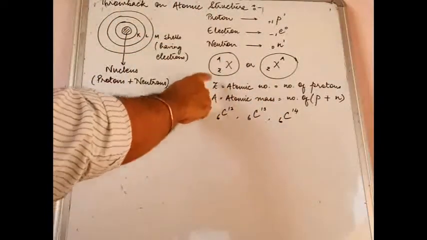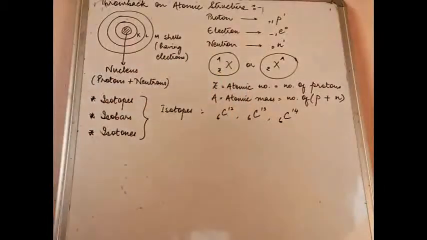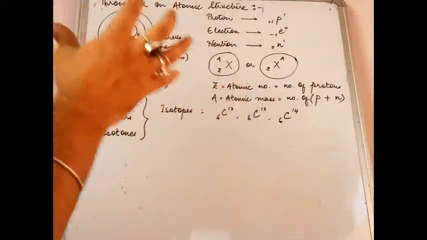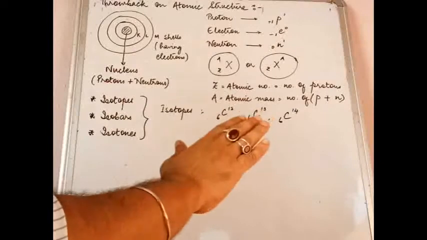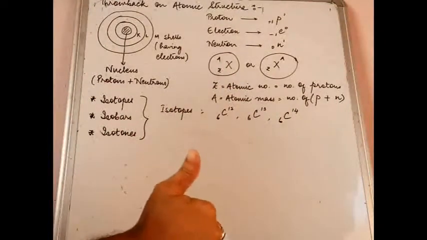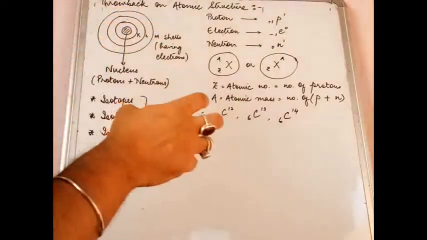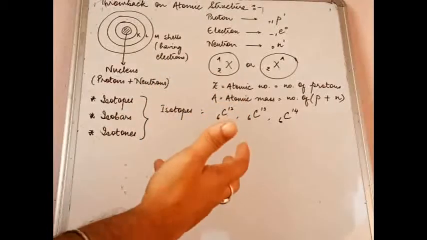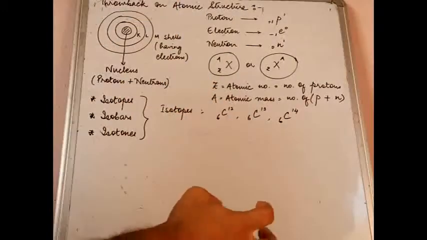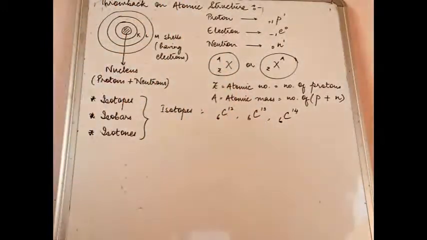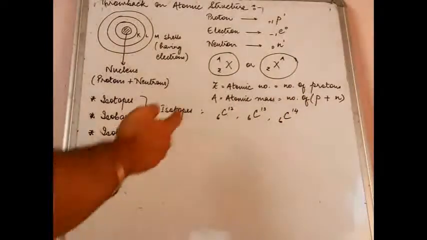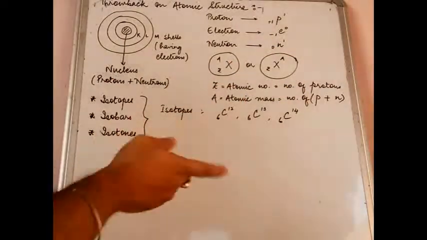This A stands for atomic mass, and this mass is basically the mass of the atom. The word atomic mass tells you that it is the mass of the entire atom, but as a chemistry student, you know that the electrons do not have much mass. Their mass is negligible. So whatever mass an atom has, that mass is primarily because of the nucleus of the atom, and the nucleus has two things: protons and neutrons. So atomic mass will be equal to number of protons plus neutrons.